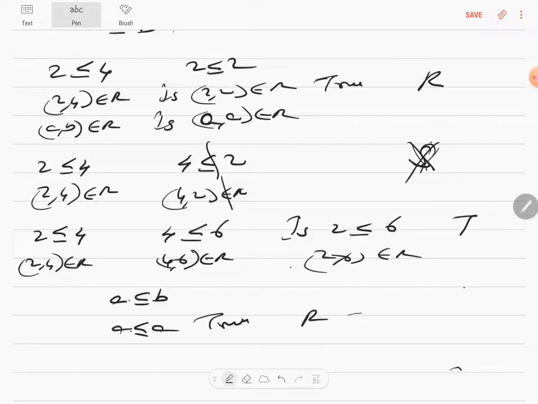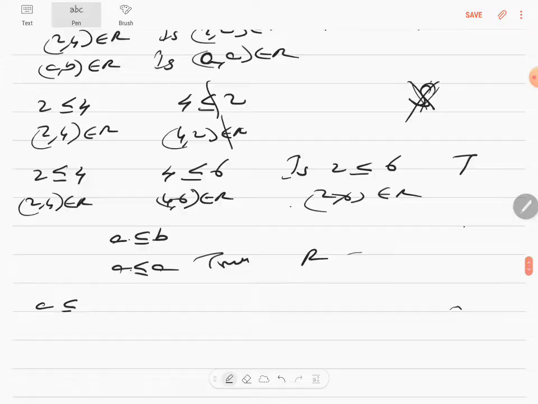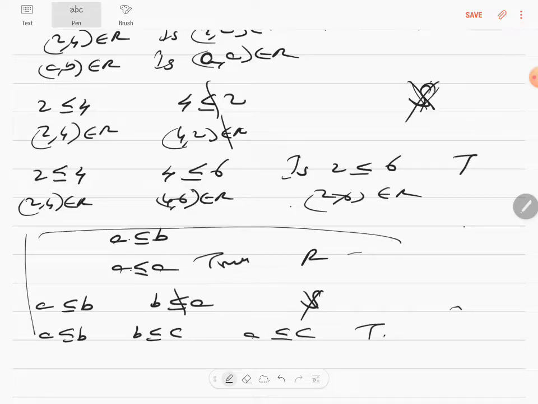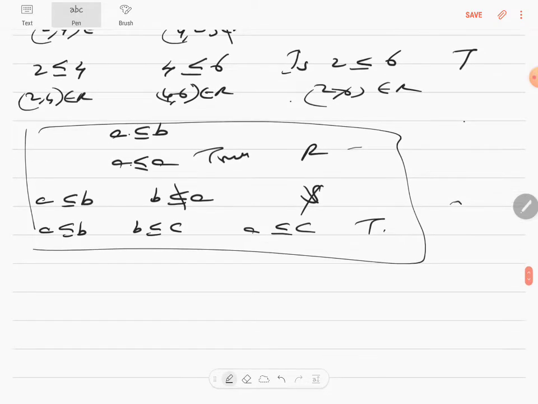definitely reflexive. A is lesser than or equal to B, but B will never be lesser than or equal to A. So it's false, right? It's not. So then therefore it is not symmetric. A is lesser than or equal to B, B is lesser than or equal to C, A will definitely be lesser than or equal to C, therefore it's true and therefore it's transitive. So this is the alphabetical representation of this sum.